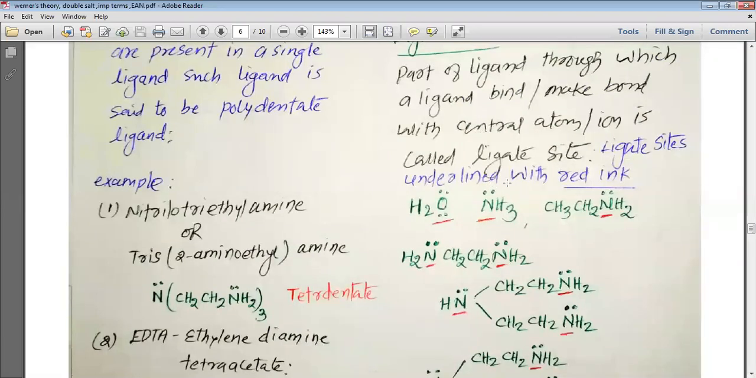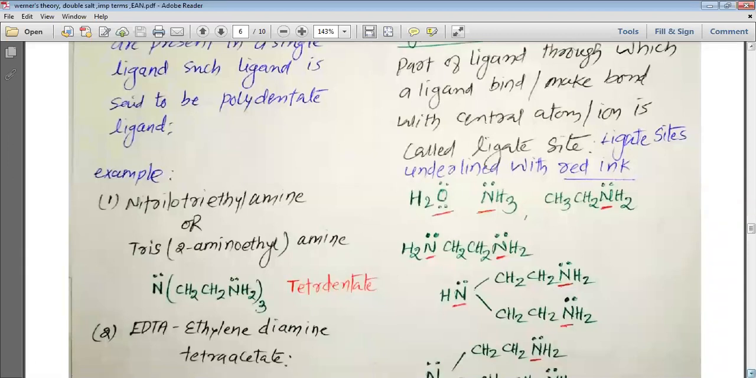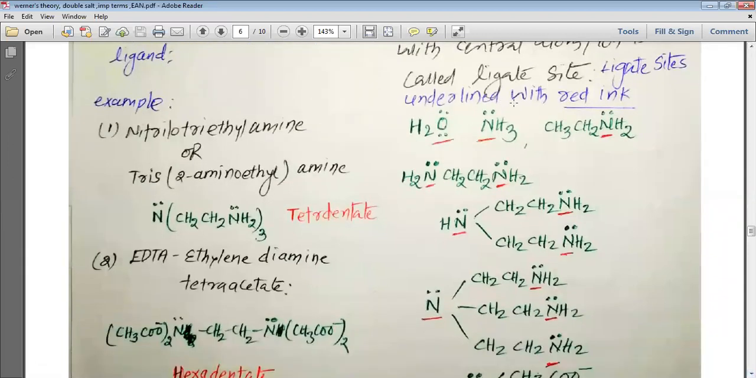Ligate site is underlined with the red ink. So, my dear students, here I have represented so many ligands, and in all these ligands, the ligate site I have underlined with the red pen or red ink. So let us look: H2O has O, NH3 has N, CH3CH2NH2 has N, they are monodentate.